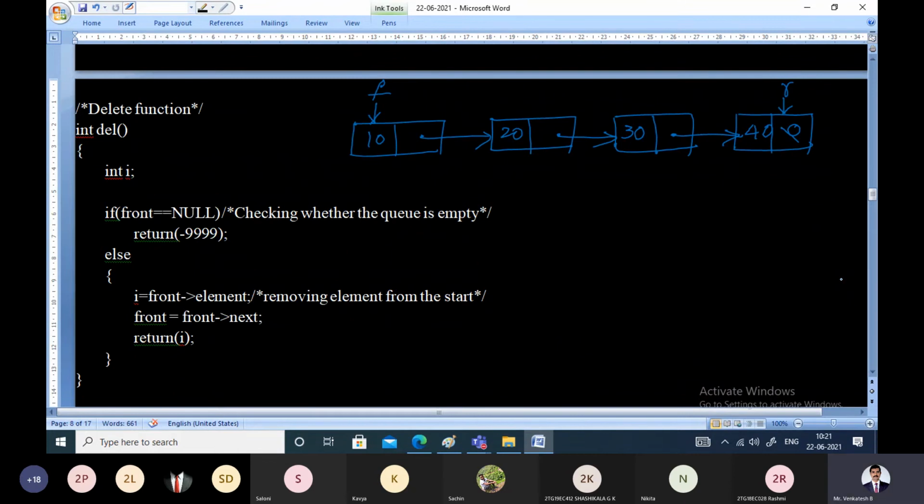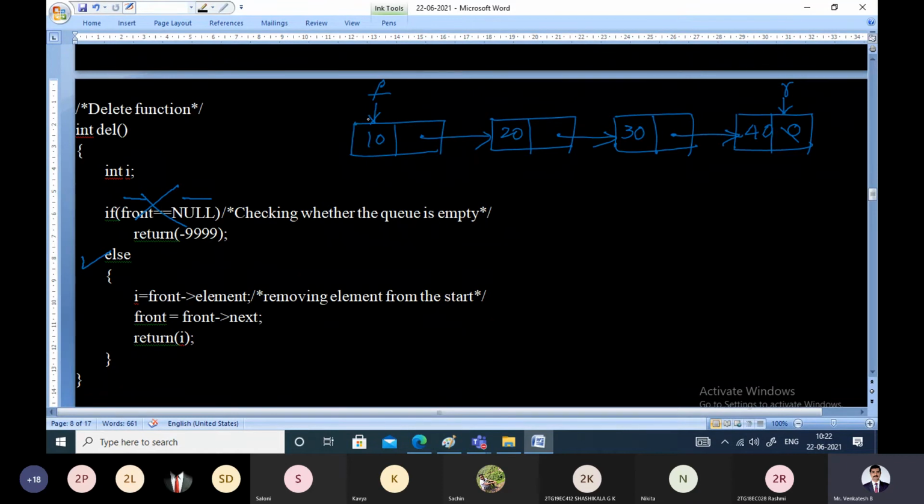We are trying to delete an element now. So assume the delete function is called from the main function. Before we delete the element, we should check a condition. What is that condition? If the queue is empty, we cannot delete elements. How do we check that? The queue is empty if front is pointing to null. That is not our case. Front is not pointing to null, so the if condition is false and the else part will execute. That means all the statements present within the else part will execute.